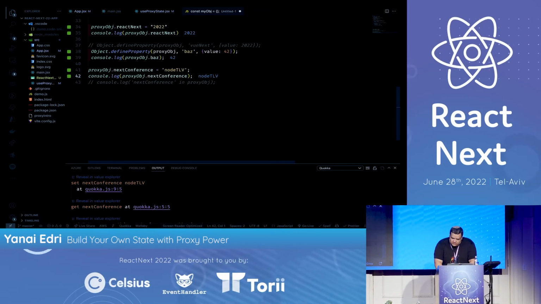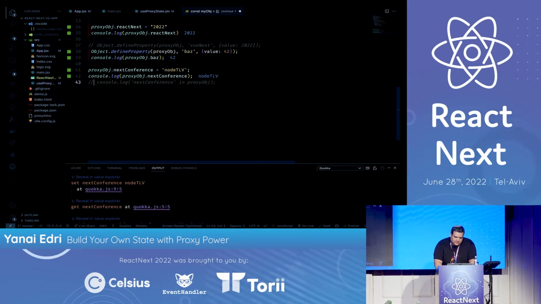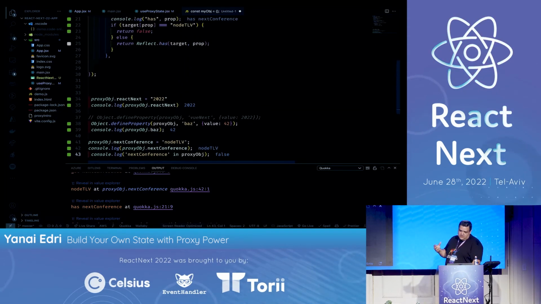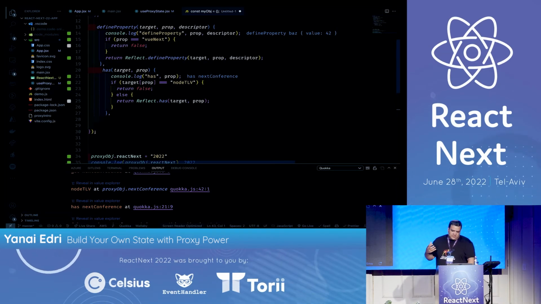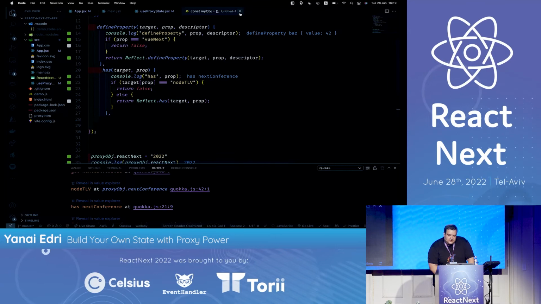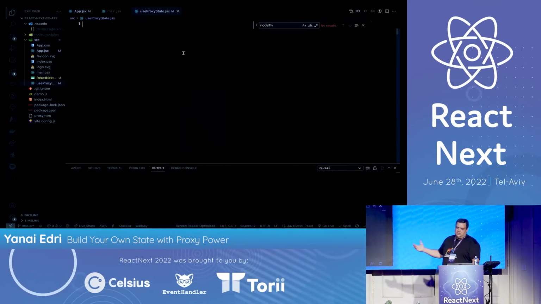We can console log it, but if we try to check whether it's in the object itself, we get false. As you can see, we have low-level control over behavior that only the JavaScript engine could do until now.